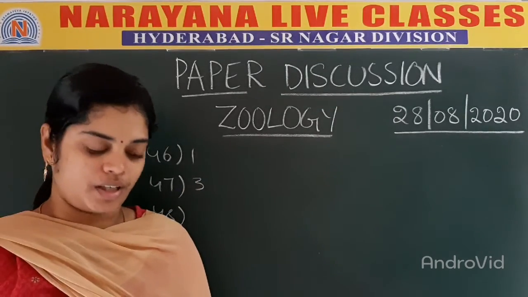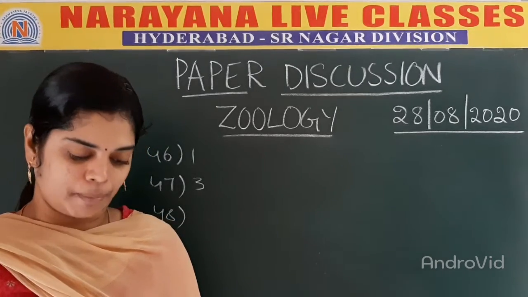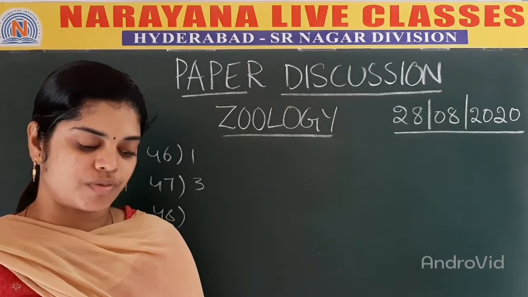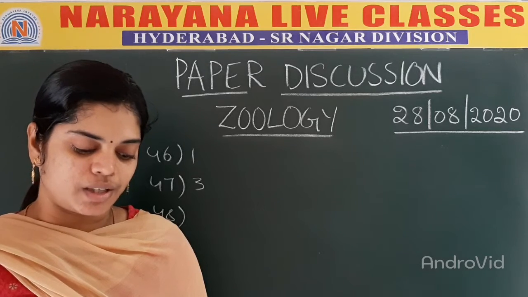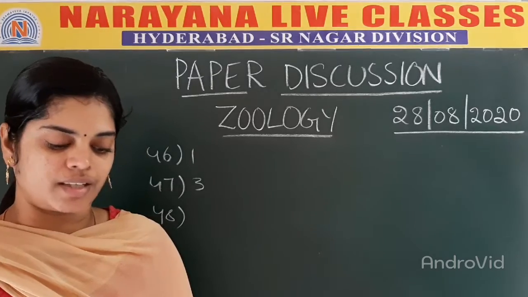Next, question number 48. Glucose is carried from the digestive tract to the liver by. So yes, the glucose from the digestive tract is carried to the liver by the hepatic portal vein. So the correct answer is 2.